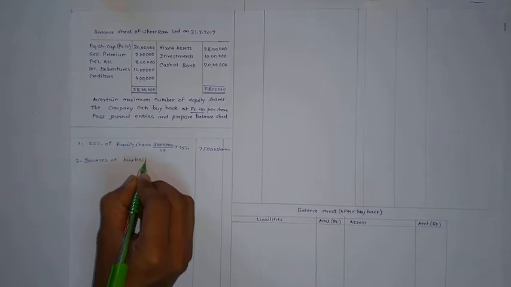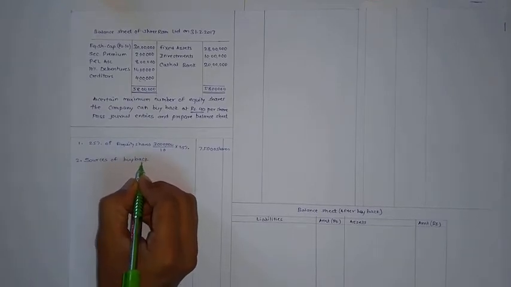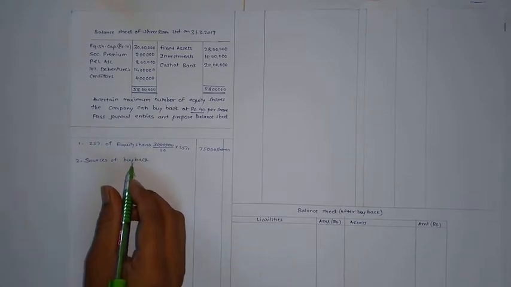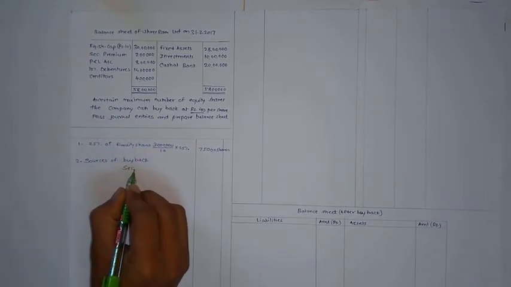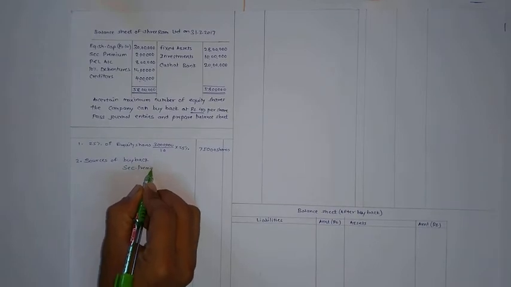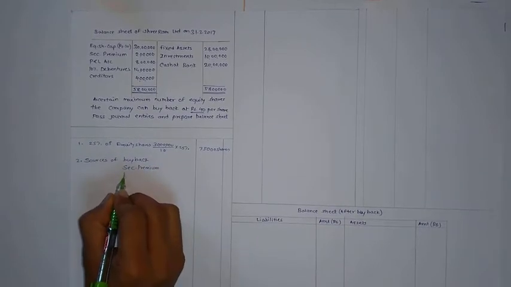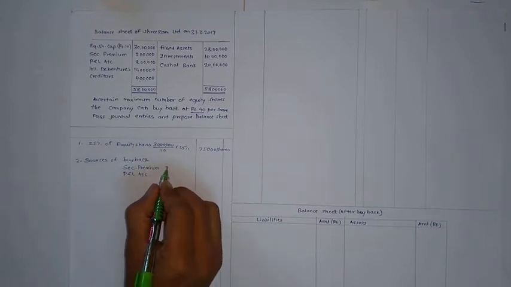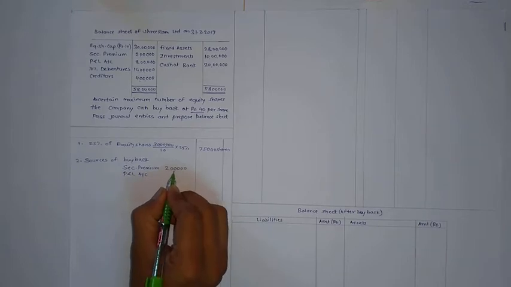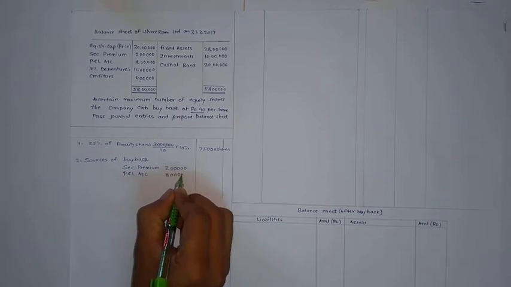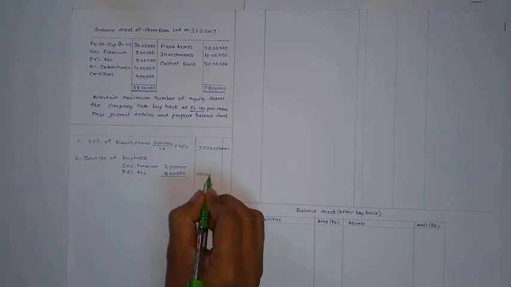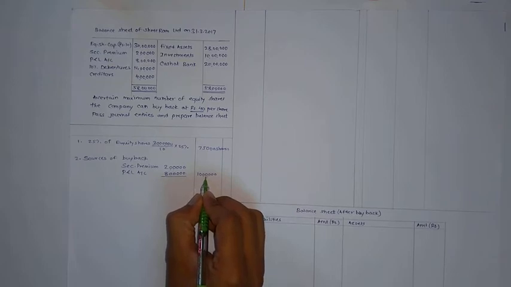sources of buyback, that means available reserves from the existing balance sheet. In sources of buyback, first is securities premium and second is profit and loss account. Securities premium is 2 lakh, profit and loss account is 8 lakh. So total sources are 10 lakh. So the first limit for amount is 10 lakh.